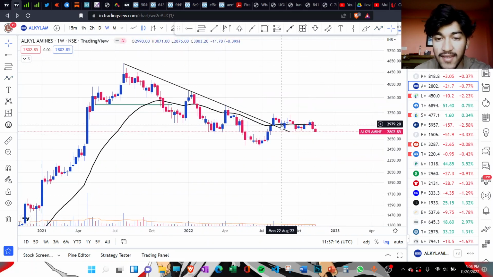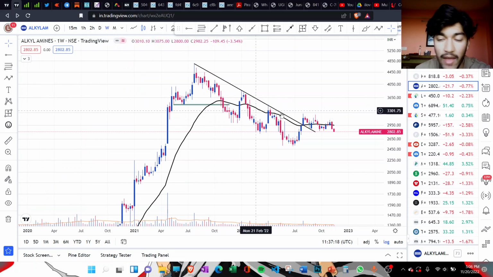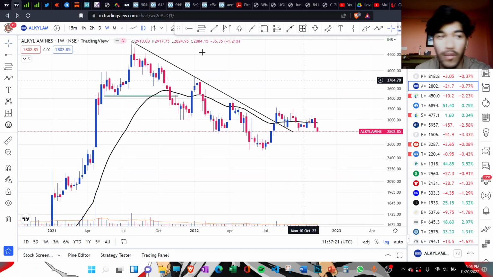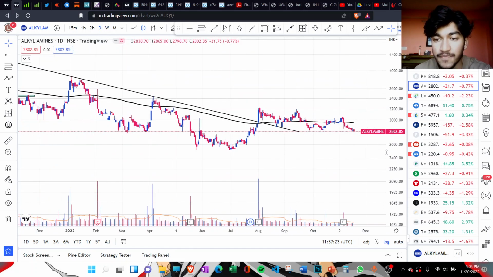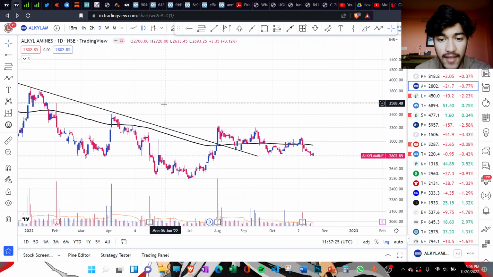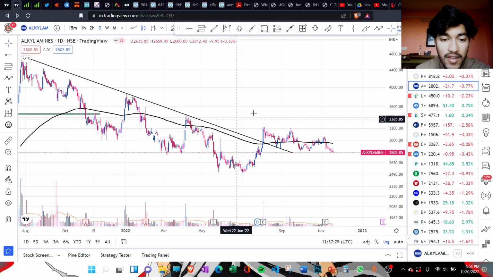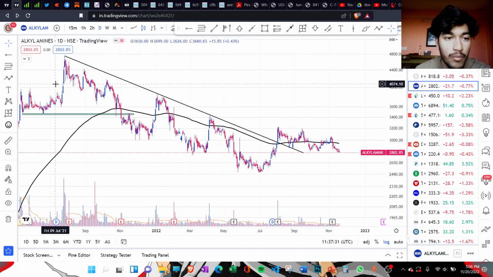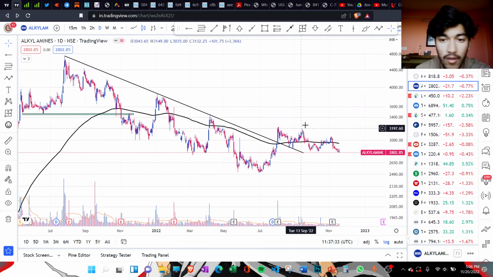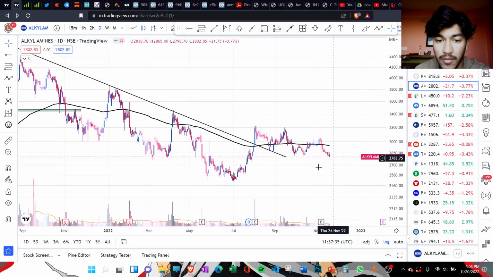It's still facing resistance at its 30-week moving average. This black line that you see here is the 30-week moving average. So there's still supply left, as I said earlier as well. The very high volume bars combined with a down move after a very strong up move is generally a sign of distribution.